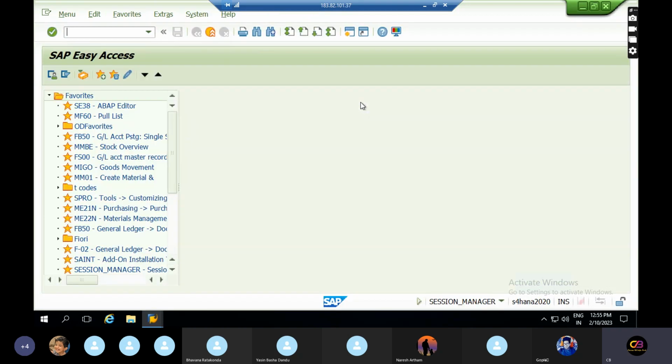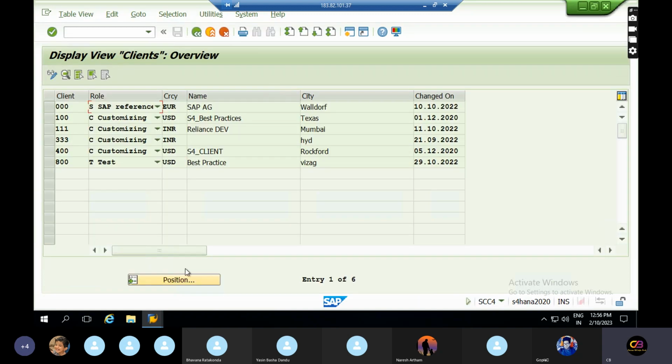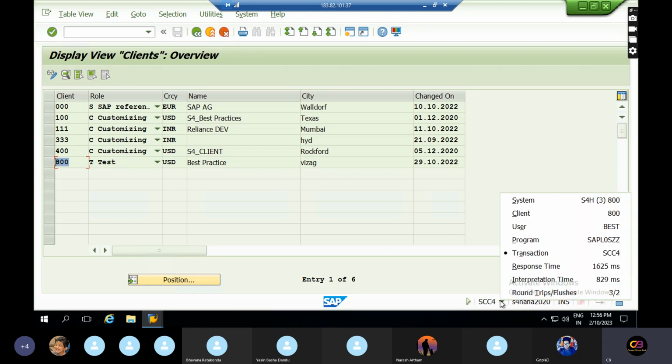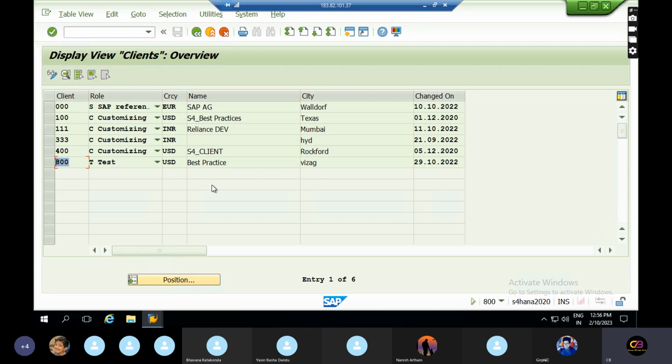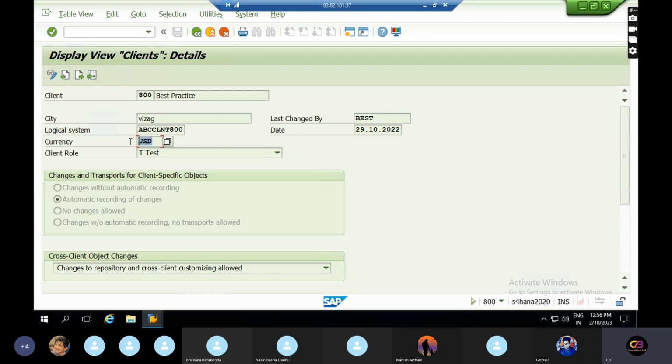In SAP we have clients, like in SCC4. These are all clients. USD 800, so this is the client. 800 is my client. Right now I'm using which client? 800 is the client. Just double click on this. Here the client is assigned with this USD currency. Got it? So we need to maintain the currency at the client level.